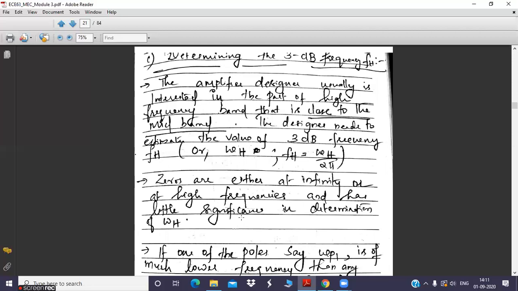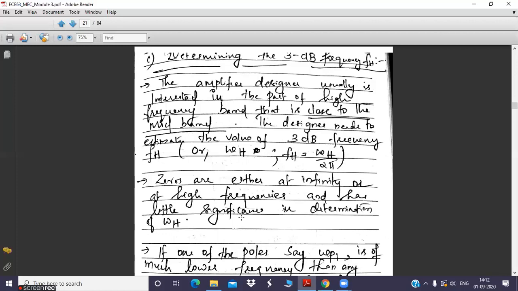Now coming to this 3 dB cutoff frequency fh, how are we going to determine it, and what is the speciality of the 3 dB frequency? Initially your gain will be maximum until a particular cutoff frequency, but at fh the gain is nothing but 70.7 percent of the maximum value, that is 0.707 or 1 by root 2 times the maximum gain.